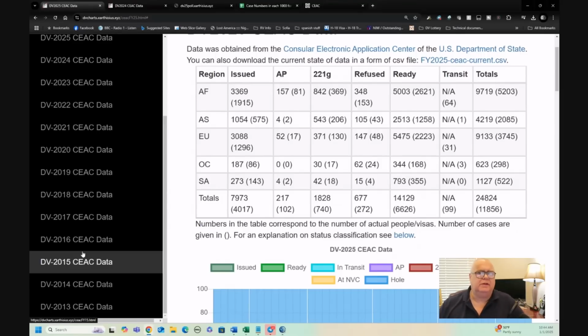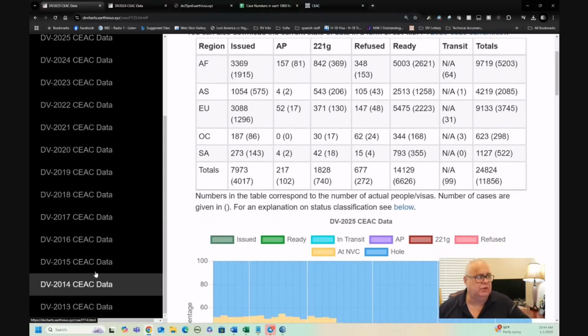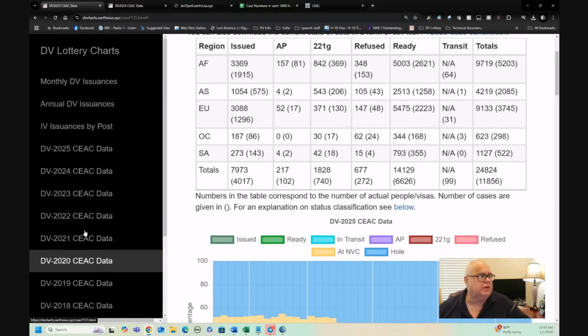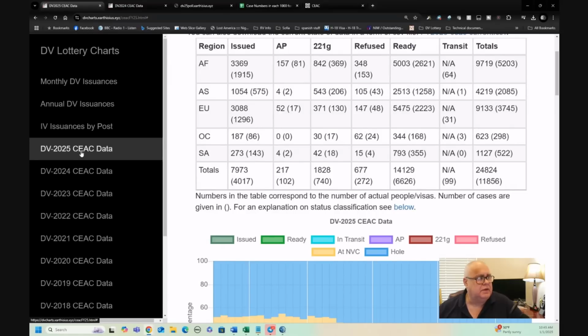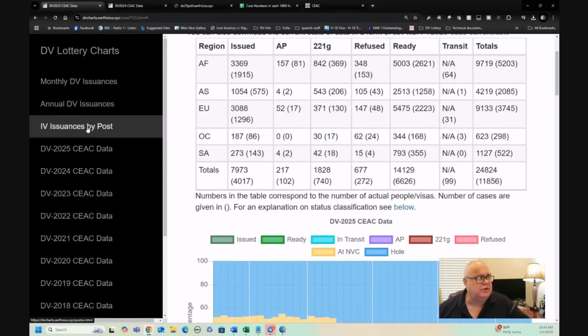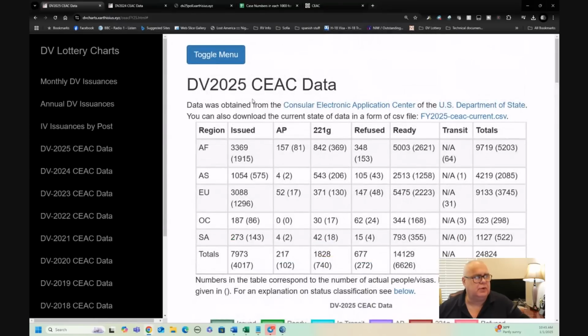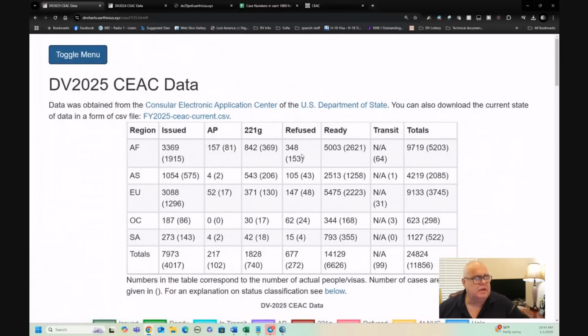So they weren't collected in quite the same way, and there's some slight differences, but you can go back here, as you can see, you can go back all the way to 2013 data. So that's kind of interesting. You can see 25 data, and then you can see some official issuance data, which I'll do another video on at another time, which also is very interesting, but we won't talk about those today, right? So what we're talking about today is the 2025 CEAC data. And then you'll see up here that, let's just go through the page and I'll explain the page.